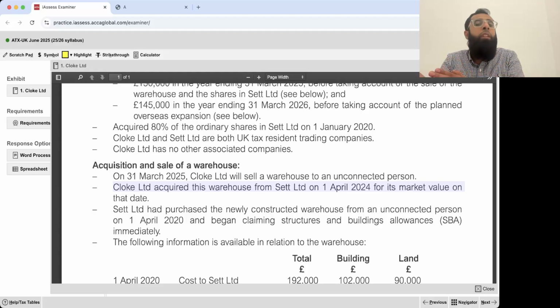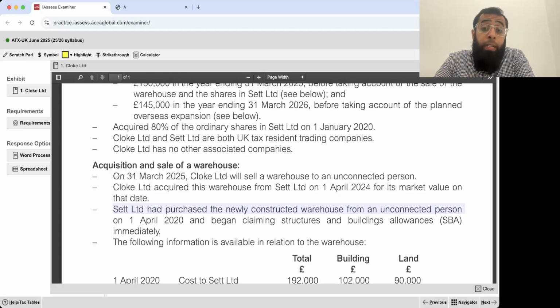And since it is after 31st December 2017, the indexation factors have to be ignored. I believe you all remember these things. Now within a group, the assets are transferred at cost. So it was a transfer within the group because we acquired the subsidiary shares in 2020. This warehouse is being transferred in 2024.